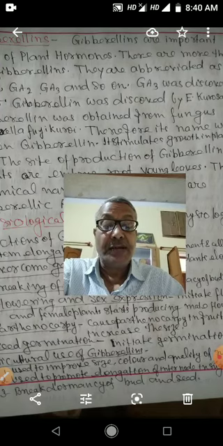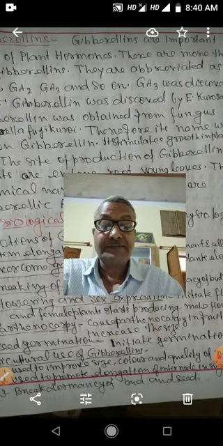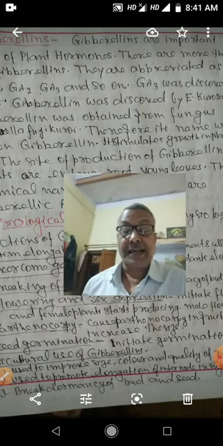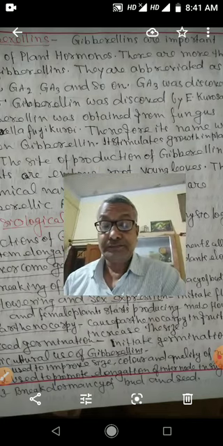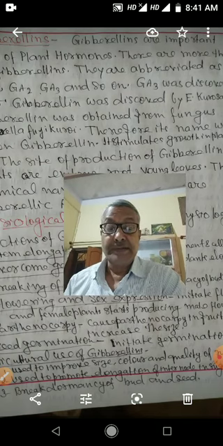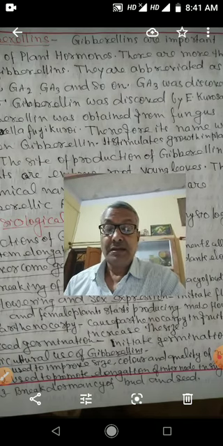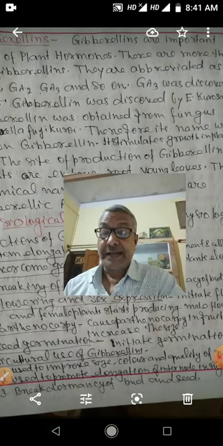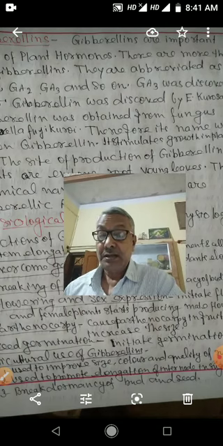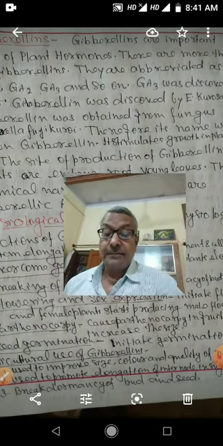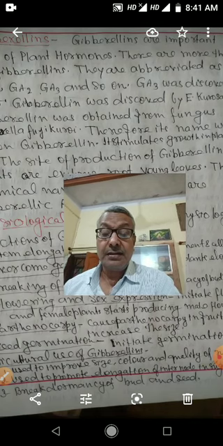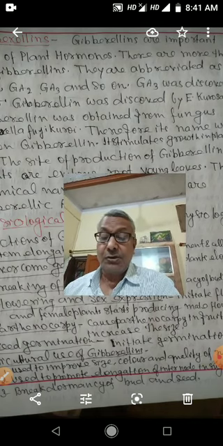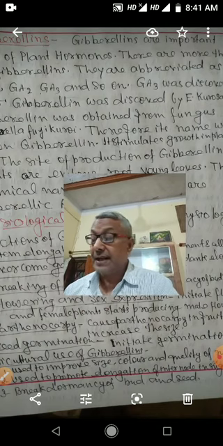Gibberellin stimulates growth in plants. The sites of production of gibberellin in plants are embryo, root, and young leaves. The chemical name of gibberellin is gibberellic acid. Children, you have to study physiological functions of gibberellins. Major physiological functions of the gibberellins are: